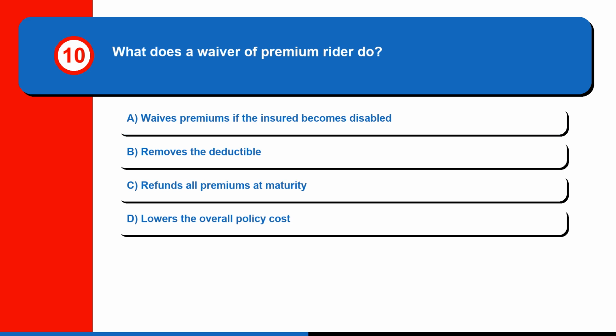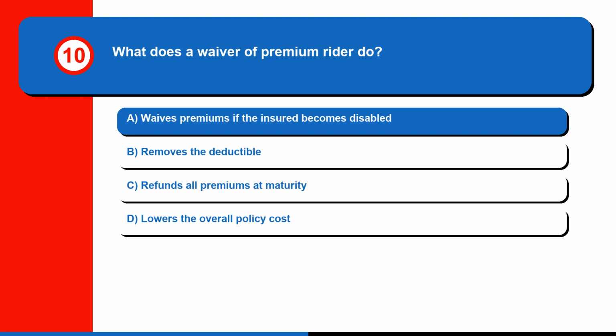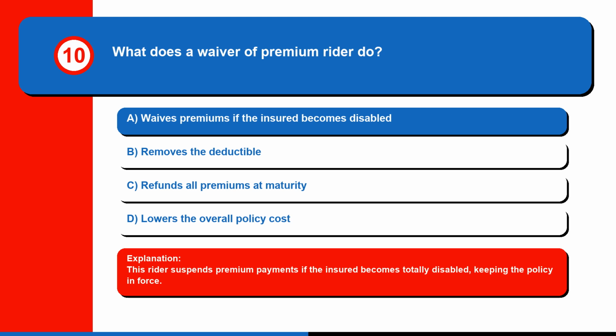Question 10. What does a waiver of premium rider do? A. Waives premiums if the insured becomes disabled. B. Removes the deductible. C. Refunds all premiums at maturity. Or D. Lowers the overall policy cost. The correct answer is A. Waives premiums if the insured becomes disabled. This rider suspends premium payments if the insured becomes totally disabled, keeping the policy in force.